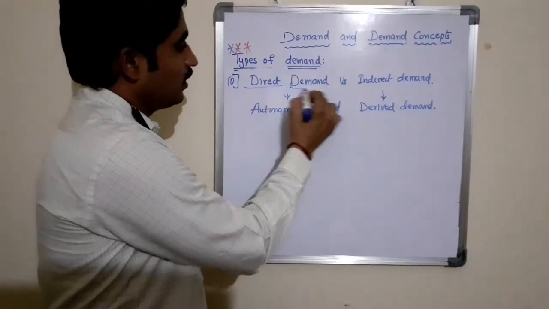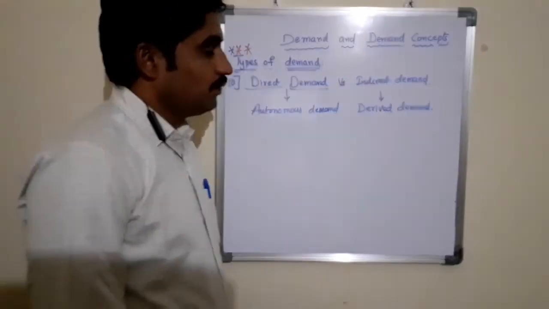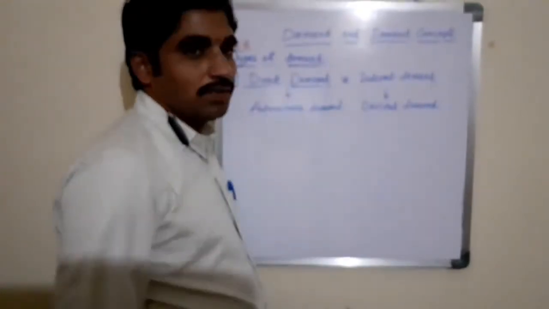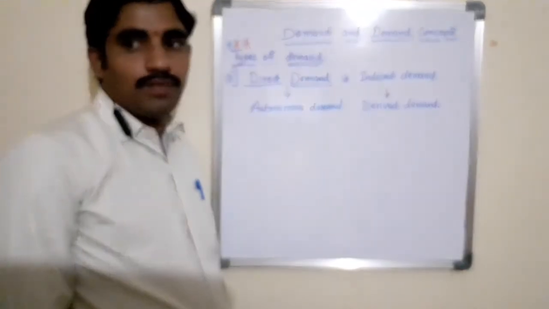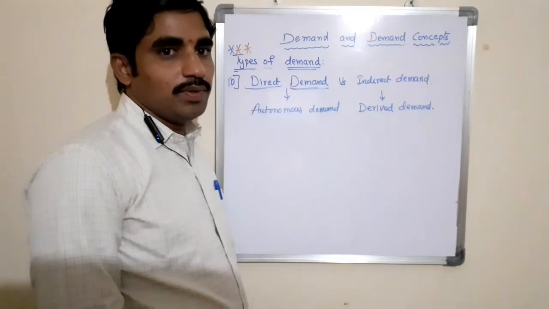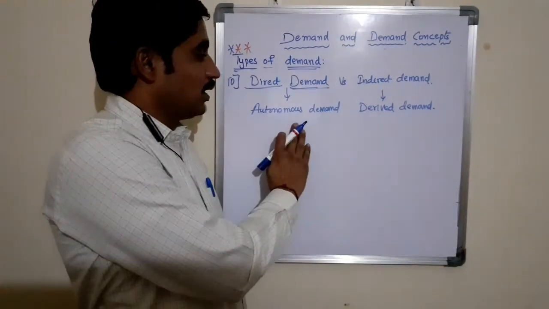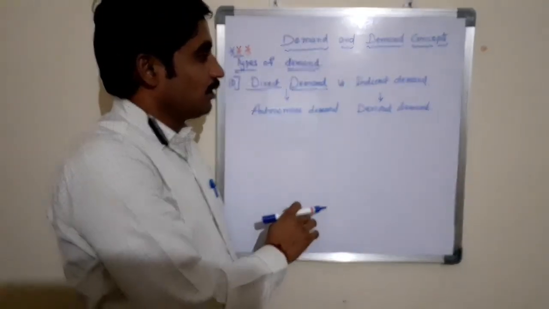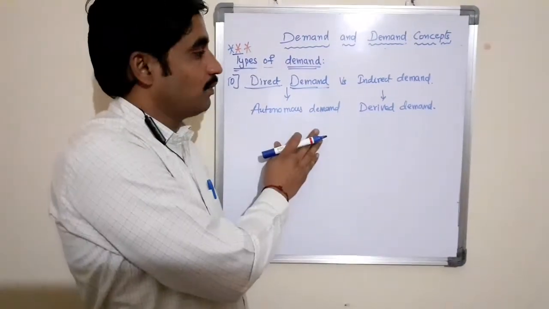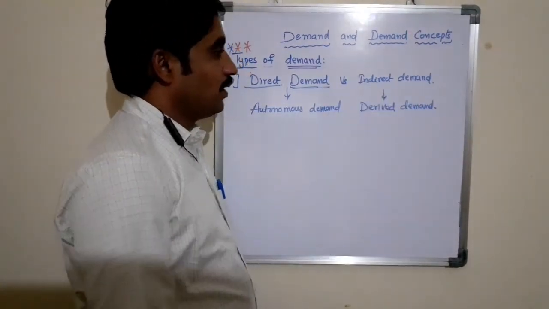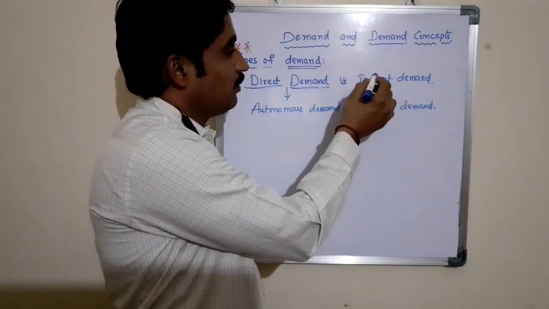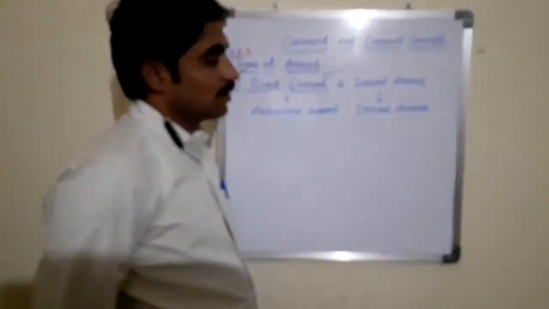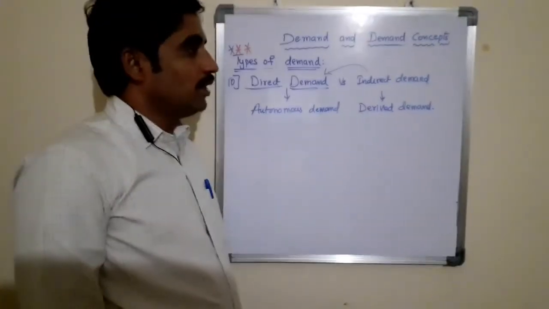So direct demand is when there is a demand for the product and services irrespective of other products and services. It is also called autonomous demand. Indirect demand means when there is a demand because of other products or services.